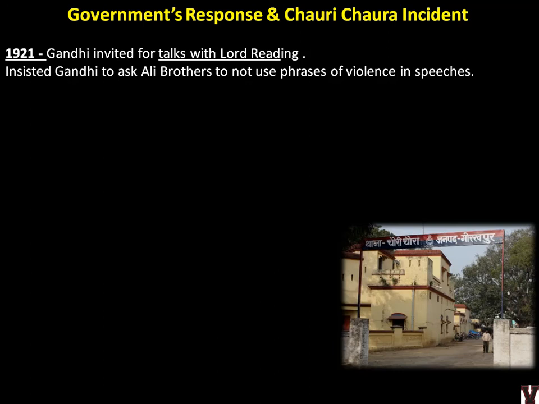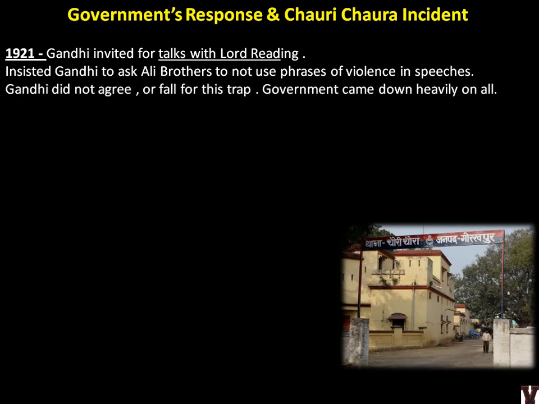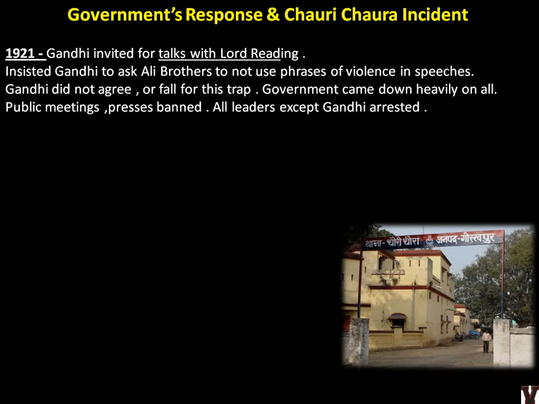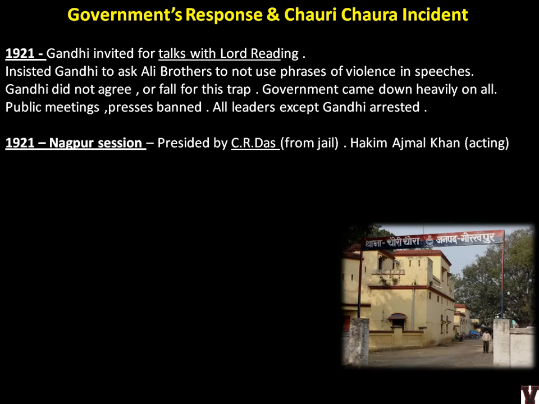So what he was doing is the usual policy of divide and rule. He told Gandhi to please go and advise the Ali brothers not to use violent words. But Gandhi did not fall for this trap. Gandhi did not agree, and he said we will continue what we are doing. The government came down heavily. Government started attacking the people, and everything was banned: public meetings, presses, and they started putting punitive actions. All leaders except Gandhi were arrested, because they knew if they arrested Gandhi, the whole country would burn. So they did not arrest Gandhi at that time.